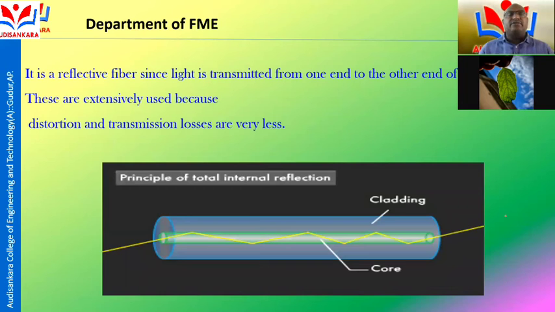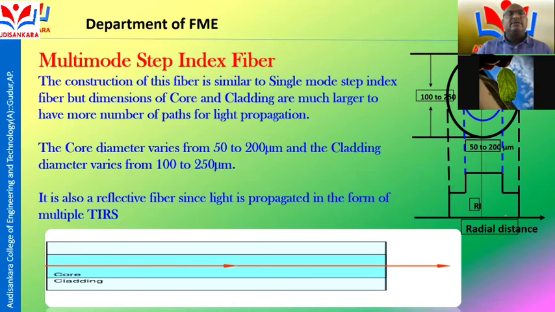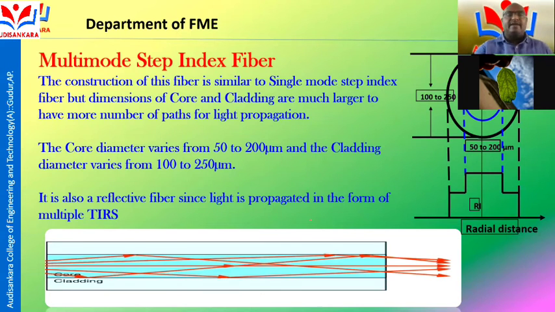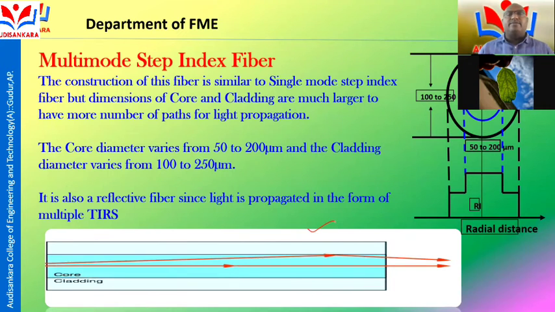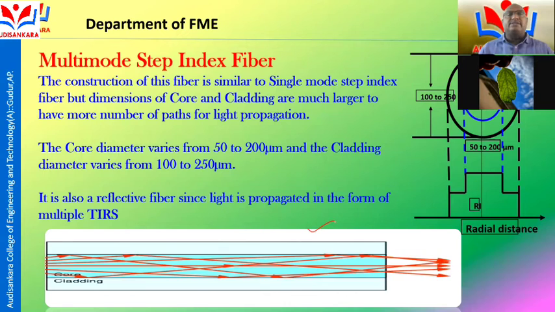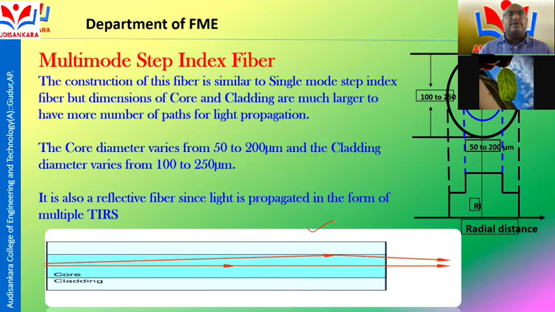The distortion and transmission losses are low in single mode step index fiber. The second one is multi-mode step index fiber. Here the signal is not one mode; it is a propagation of more than one mode of signal. The construction of a multi-mode step index fiber is similar to single mode step index fiber, but the dimensions of core and cladding are much larger to have more paths of light propagation.